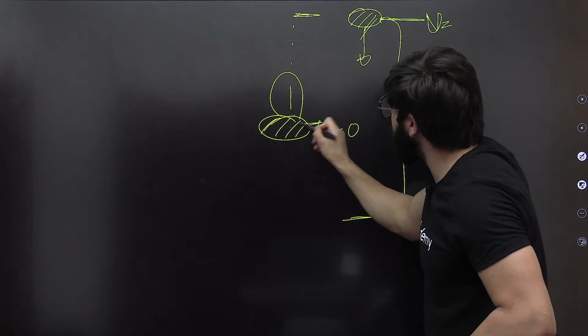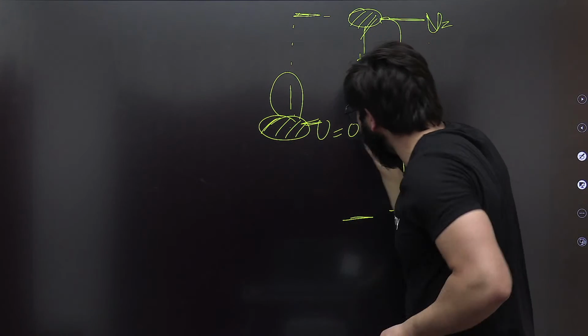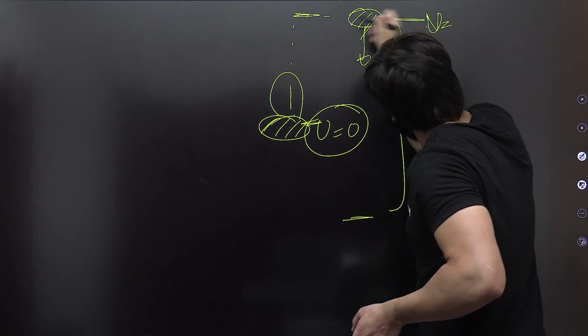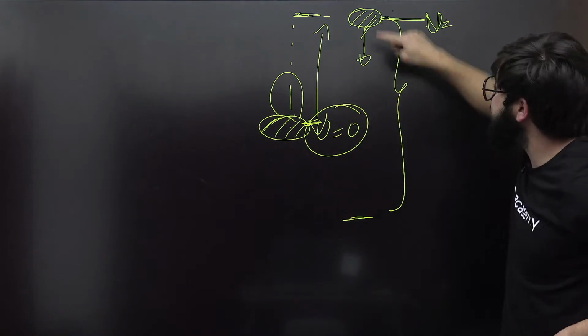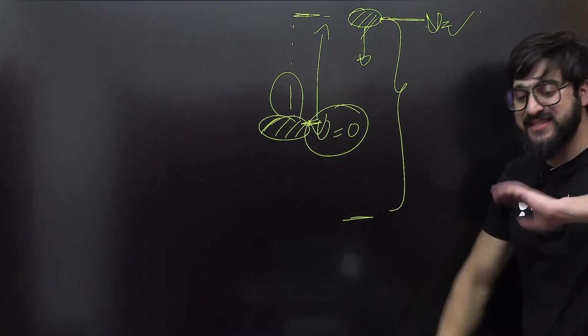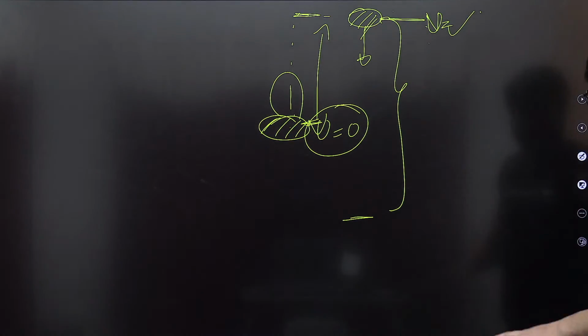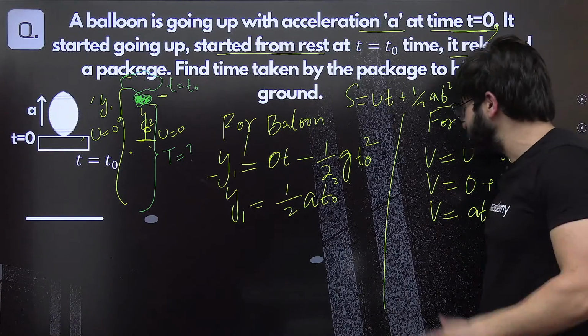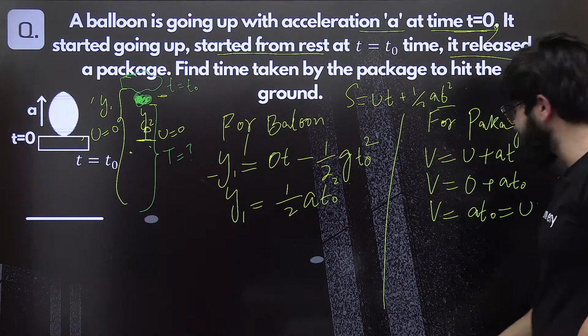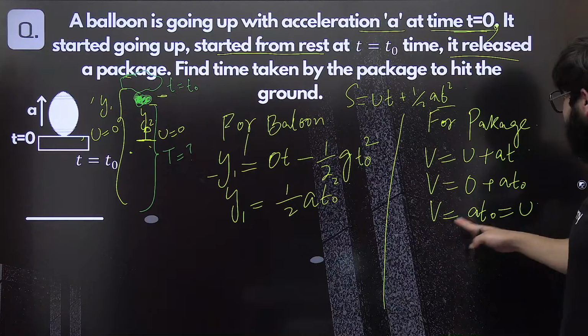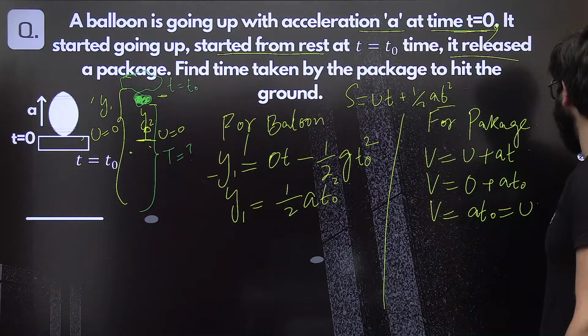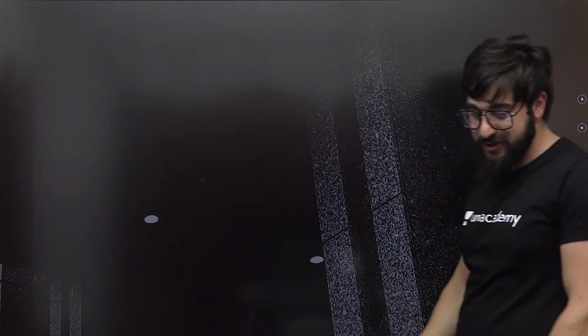But for this interval, from this point to this point, when the balloon is going up, initial velocity is this, final velocity is this. For this interval, this is the initial velocity. More than this, I don't have the experience to explain this concept. Okay, so this becomes the initial velocity. Now you can use that equation and solve this question, that's all.